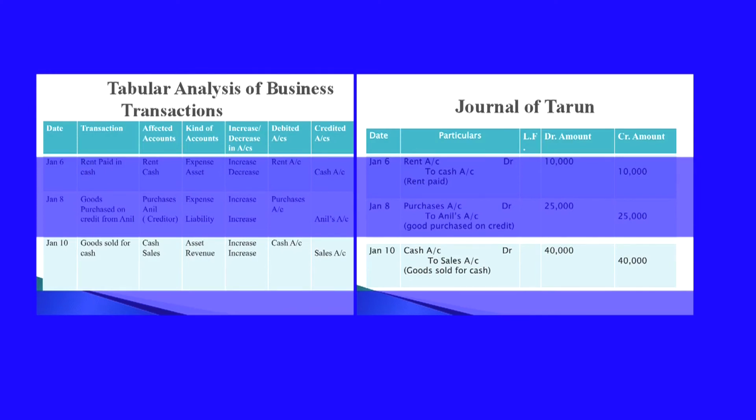And cash will come under the main heading asset. Sales will come under the main heading revenue. It is an income. So, cash is increasing. When goods are sold, cash is coming inside. So, cash is increasing. So, rule as an asset, when increases, it will be debited. So, cash account is debited.